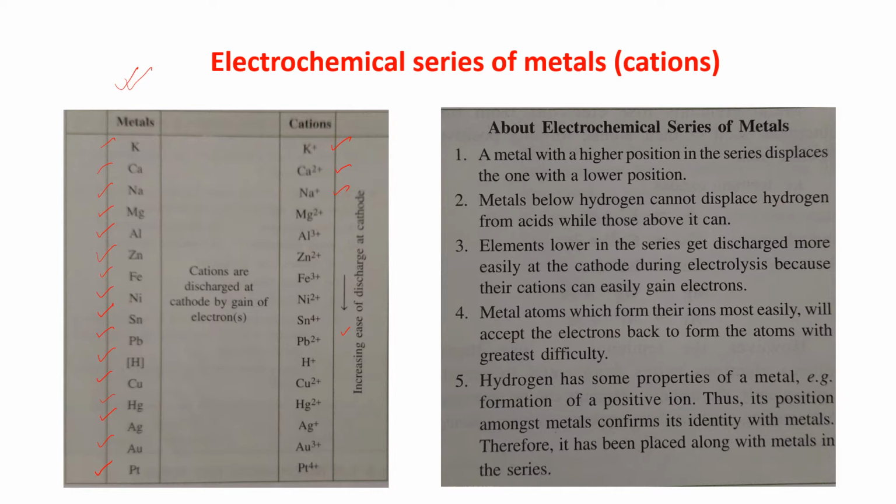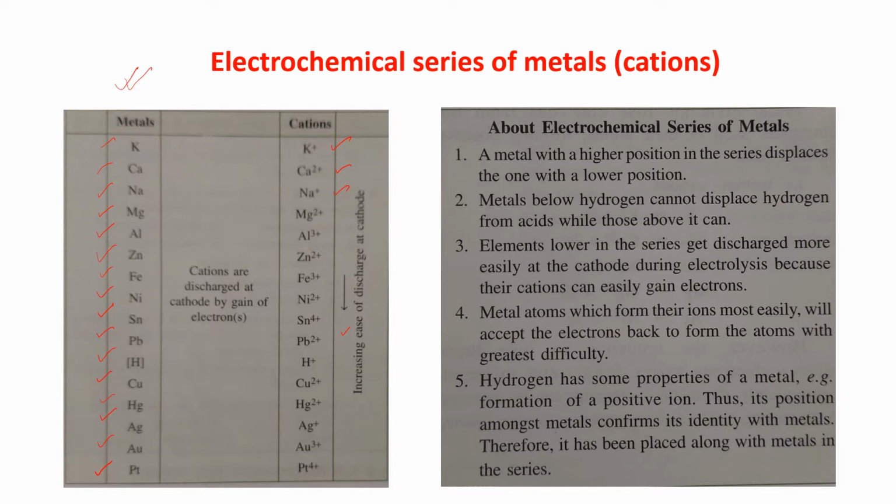If suppose two cations, Na plus and Cu2 plus, are forming in an electrolysis, both will move towards the cathode, but Cu2 plus will discharge faster than Na plus. So Cu2 plus will get discharged easily.